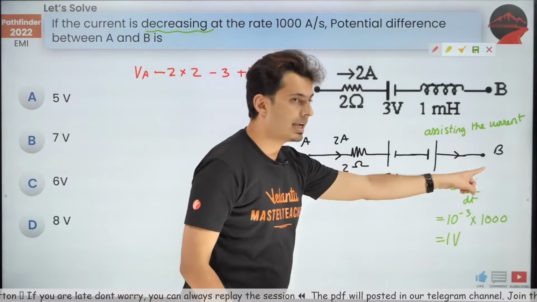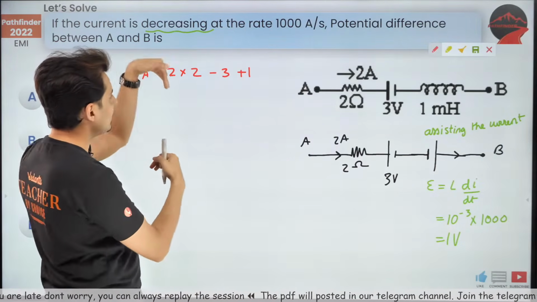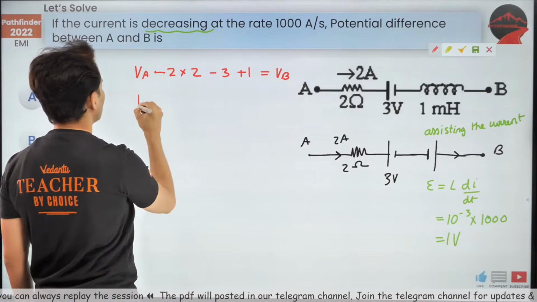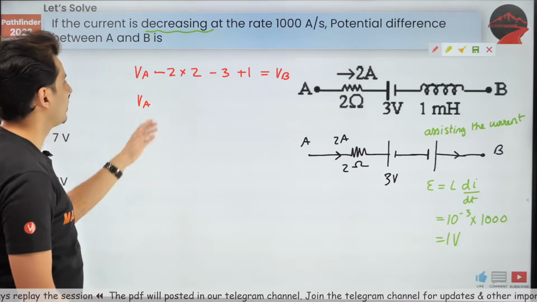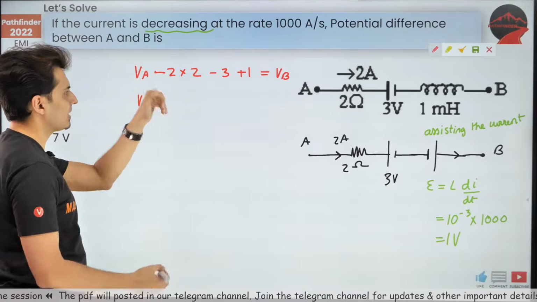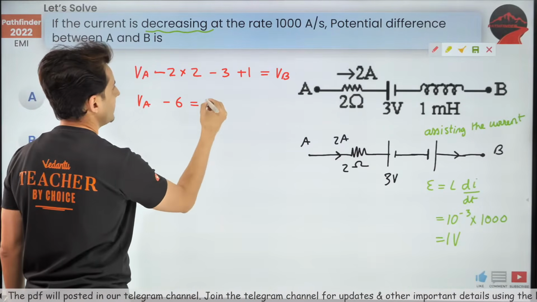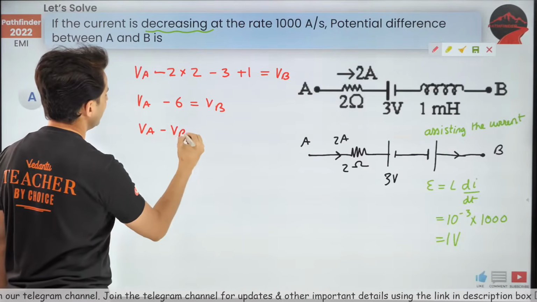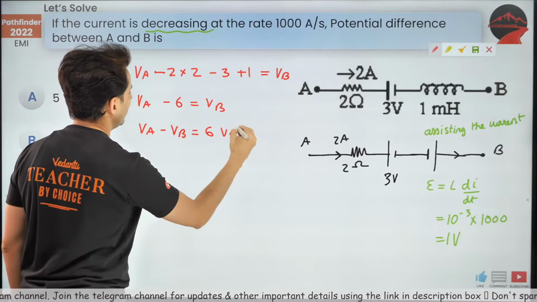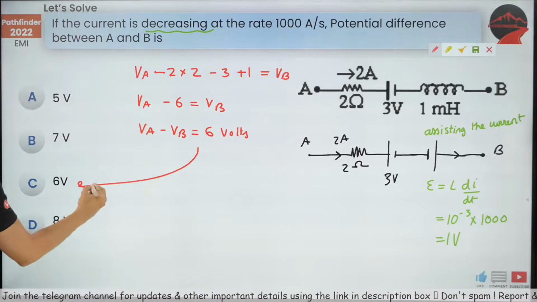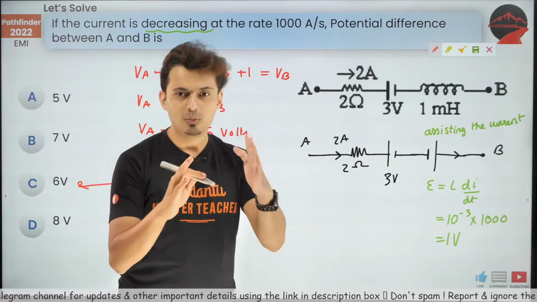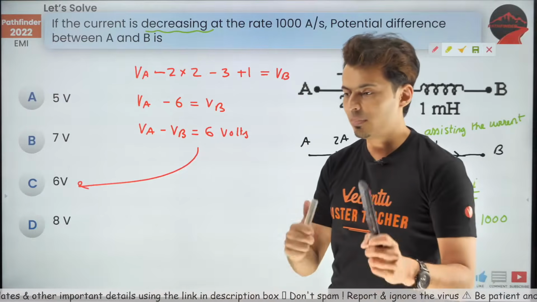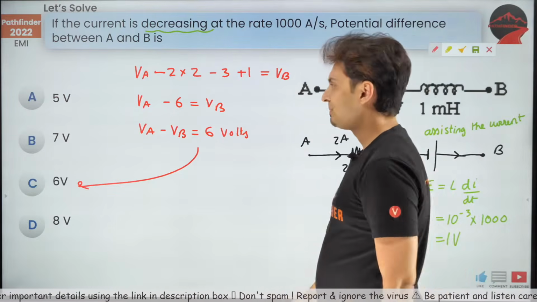Eventually, where do I reach? I reach at point B. So adding, subtracting all these numbers, I eventually reach point B. So this will be VA 2 into 4, 4 minus 3, minus 10 plus 1, minus 6 is equal to VB. Rearrange and you will get VA minus VB is equal to 6 volts, and hence that is correct. All my lovely warriors were correct. Beautiful, amazing. A pat on your back. I'm proud of you. Excellent.